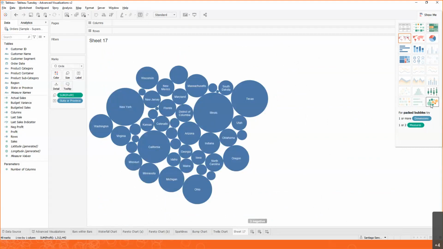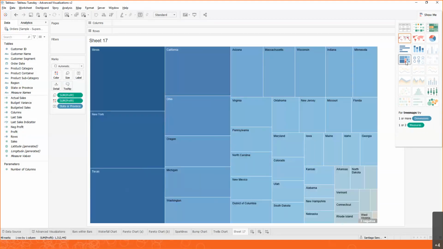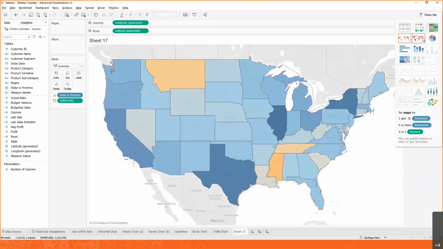You don't need to pick new types of charts, move fields from one place to another. You just pick the type of visualization that you want to use, and you select it. So Show Me is super helpful in giving you different perspectives into your data. And all you need to do is open it up and change the perspective. So maybe we leave this as a map.